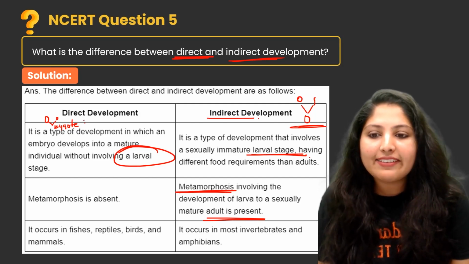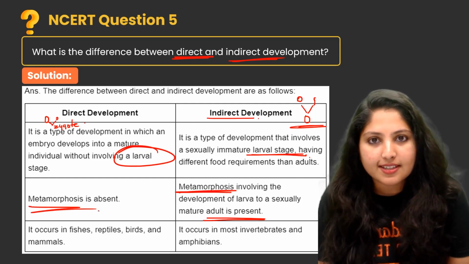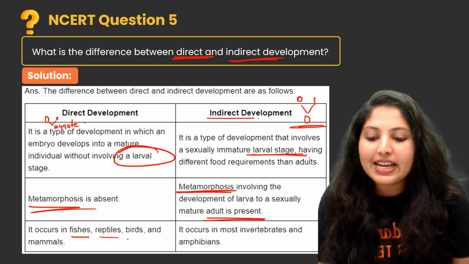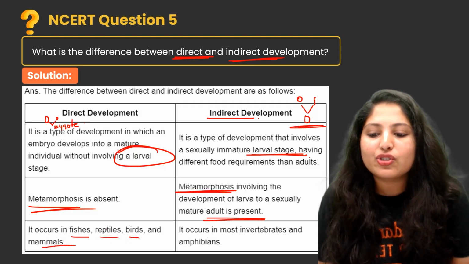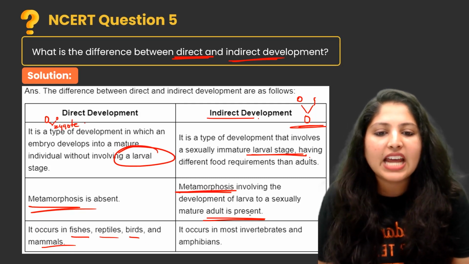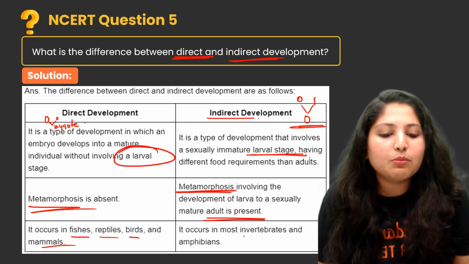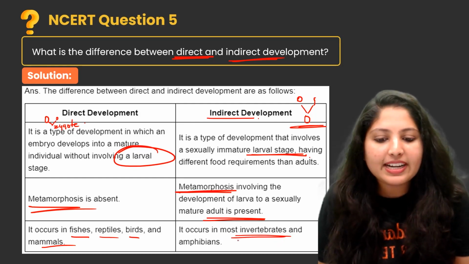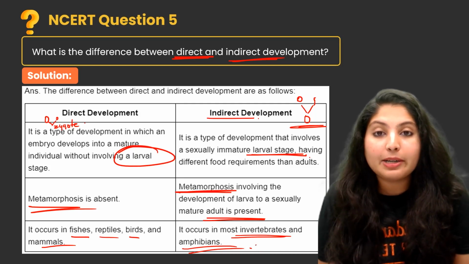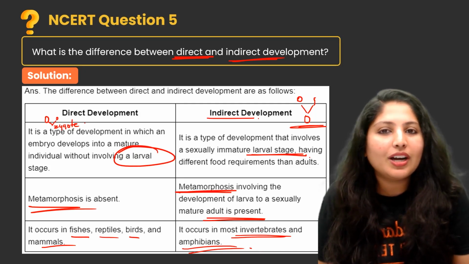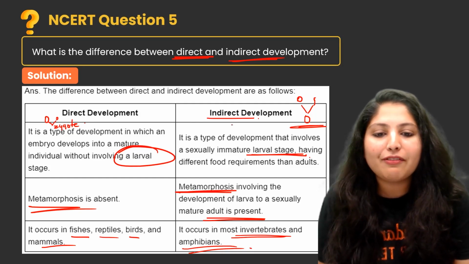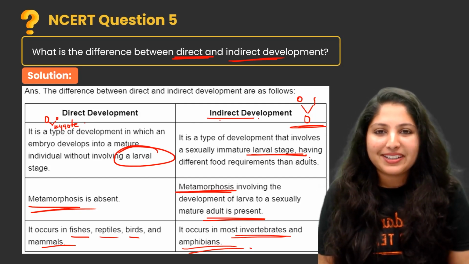So in direct development there is no metamorphosis. Fishes, reptiles, birds and mammals show direct development, but indirect development occurs in most invertebrates and also amphibians. In amphibians, there is the tadpole larva. Have you heard about the tadpole larva? So these are examples of indirect development.